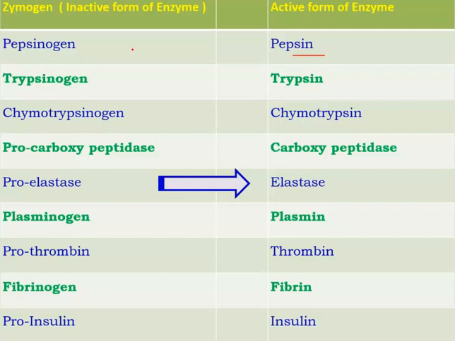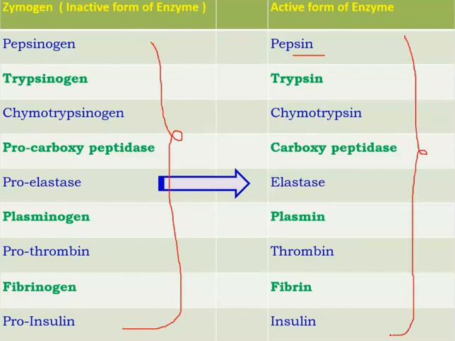All the left hand side are zymogens, and the right hand side are active forms derived from them. Usually you will see digestive enzymes: pepsinogen, trypsinogen, chymotrypsinogen, procarboxypeptidase, proelastase. Likewise plasminogen, prothrombin and fibrinogen are zymogens required for blood clotting.